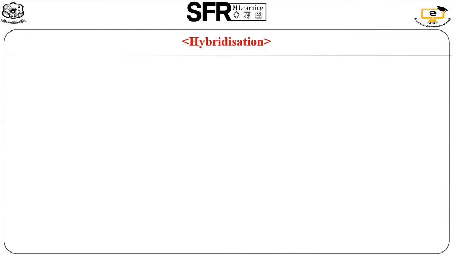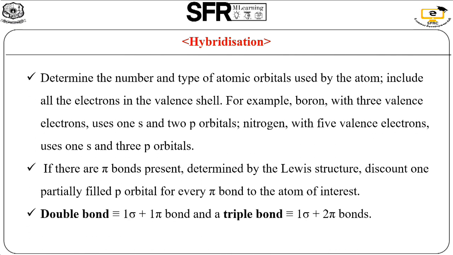Next one is hybridization. What is meant by hybridization? Hybridization is nothing but the mixing of atomic orbitals. How do we determine the hybridization? First, determine the number and the type of atomic orbitals used by the atom. So how will you determine the hybridization of a molecule? These are the steps we have to follow to identify the hybridization of the molecule. Then only we can predict the geometry of the molecule.